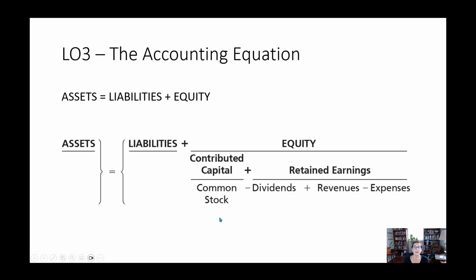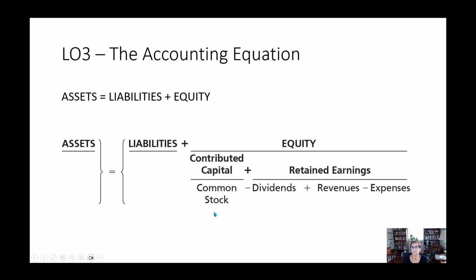Contributed capital is money that has been contributed or put into the corporation. So we're talking about corporations here. And if, say, you decided to start a new business as a corporation and someone invested in your business, you would give them common stock. And when they give you the money, you would have common stock in your financial statements.